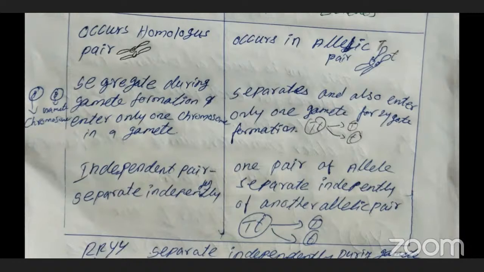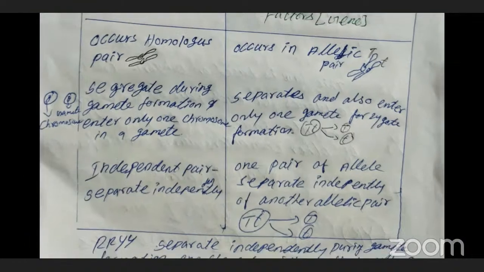After that, the new individual is formed by the fusion of two gametes. Clear? So the Mendelian factors also follow the chromosomal theory. That is why I am saying that the chromosomal theory and Mendelian inheritance both behave in parallel.